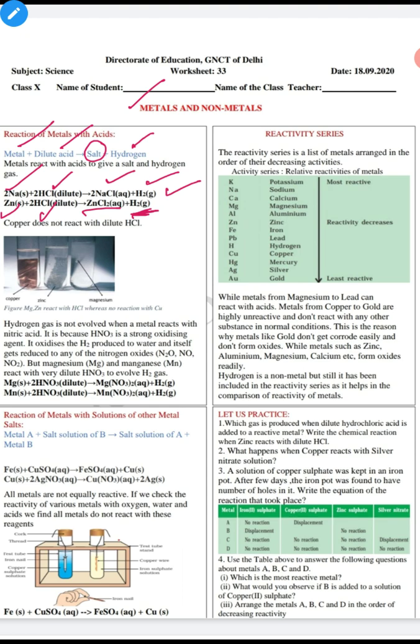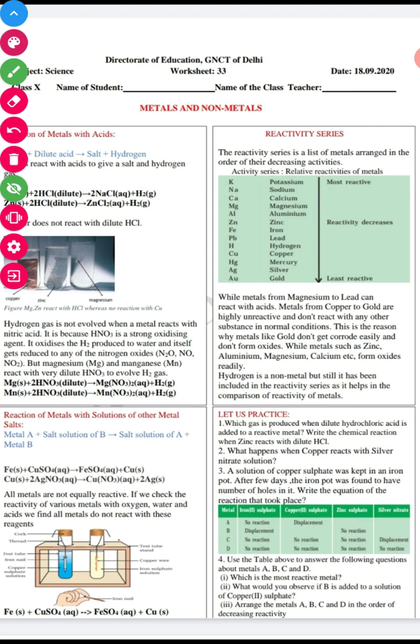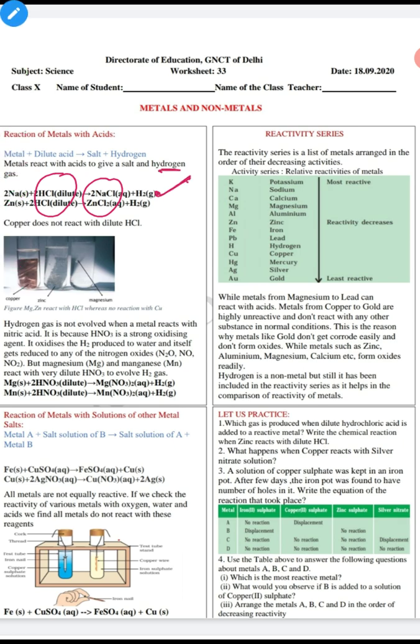Students, what do these reactions mean? When a metal reacts with an acid, salt is formed and hydrogen gas is released. Next, copper does not react with dilute acid. Copper metal does not react with the dilute acid.